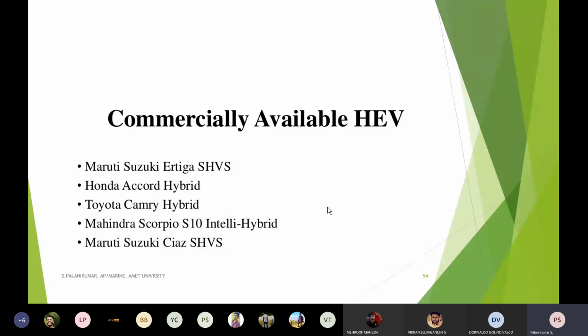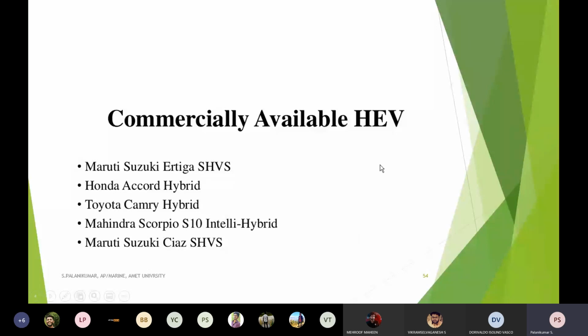That means the percentage of efficiency can be improved. These are currently available in the markets: Maruti Suzuki Ertiga SHVS, Honda Accord, Toyota Camry Hybrid, Mahindra Scorpio Intelli Hybrid, Maruti Suzuki Ciaz SHVS. These are all the hybrid vehicle varieties available now in the market.